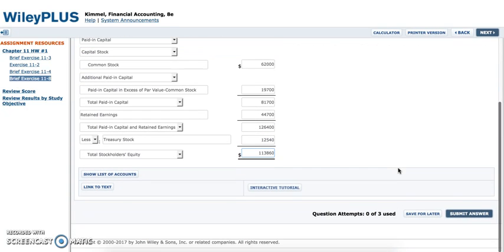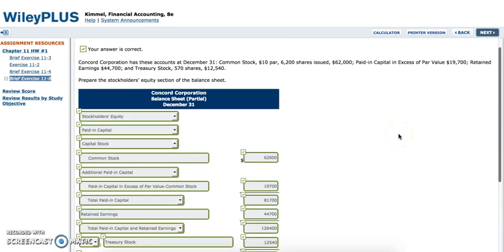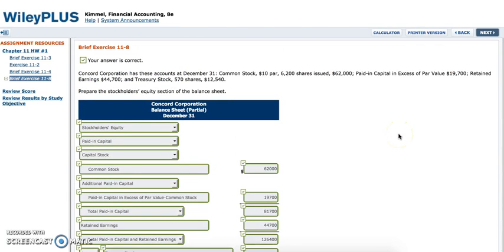Okay, now let me go ahead and just verify if I filled out everything correctly, and let's hope that I did. I'm going to go ahead and check and see if I got that right. And I did. Okay, so that's how you fill out a stockholders' equity section of the balance sheet.